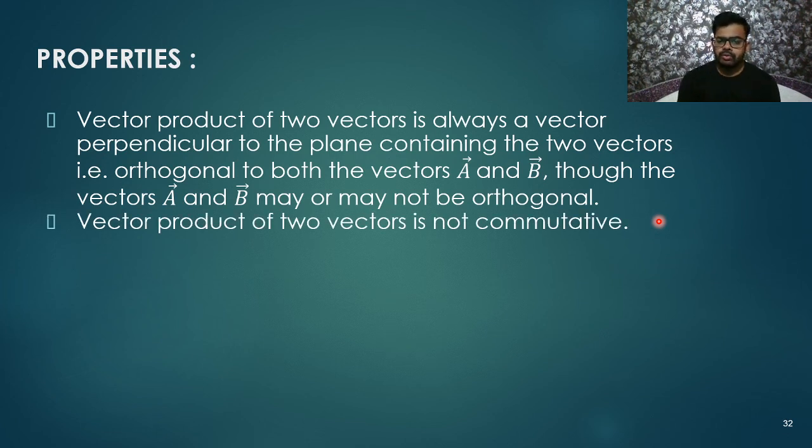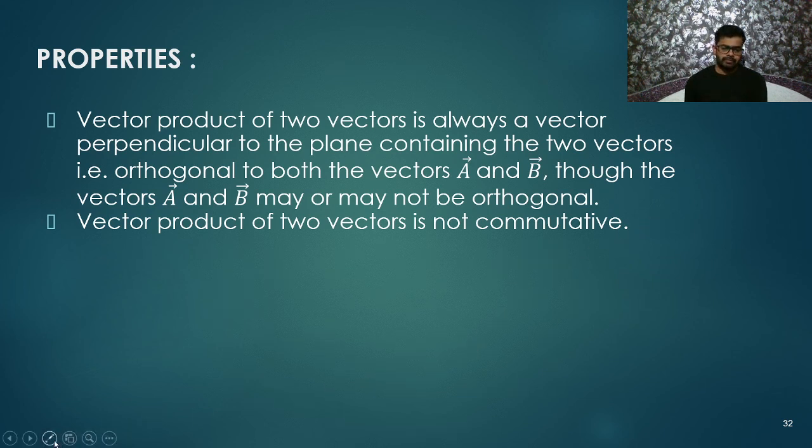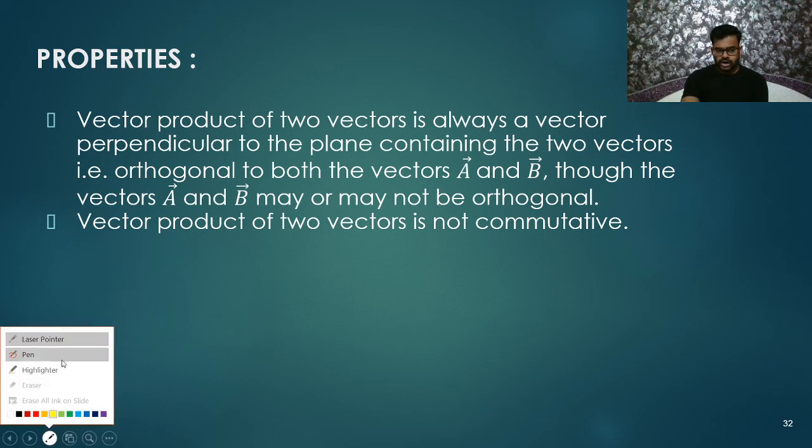The vector product of two vectors is not commutative. Remember, it is not commutative. Commutative means order does not matter, but the cross product depends on order and cannot be solved without order. Remember one thing: the dot product is commutative, but the cross product is not commutative.